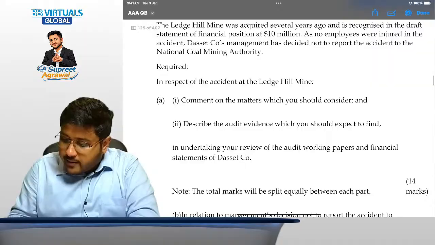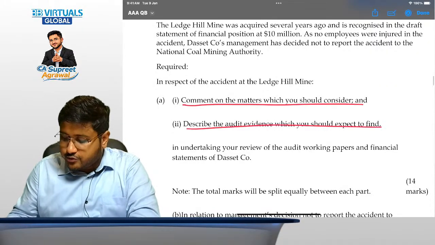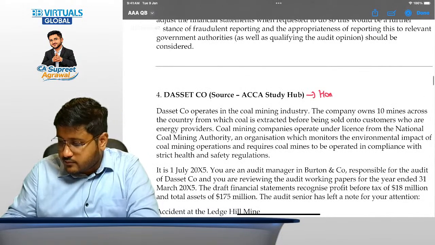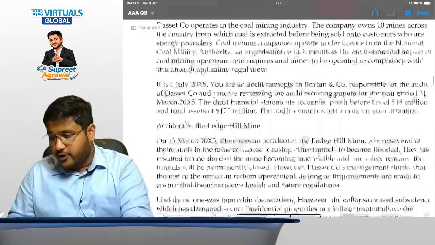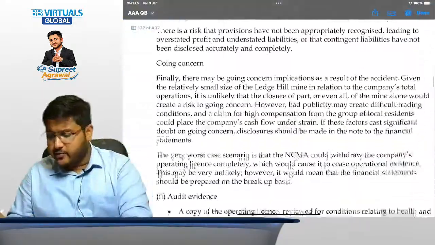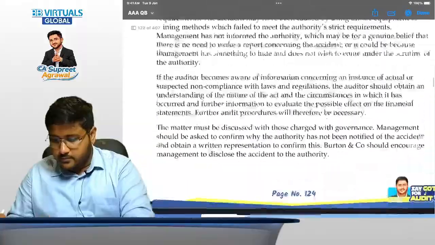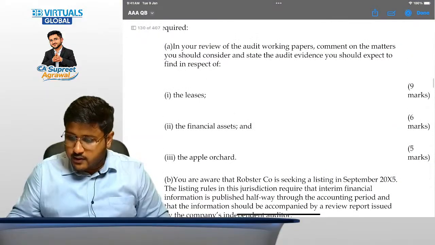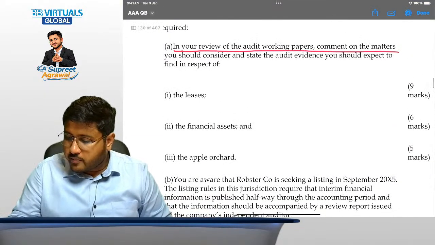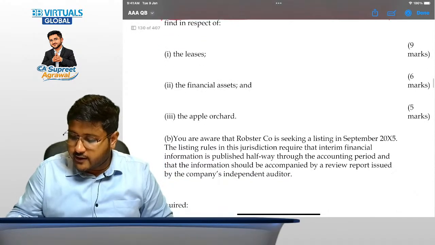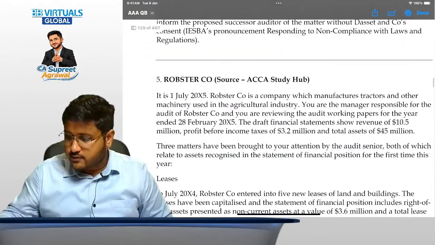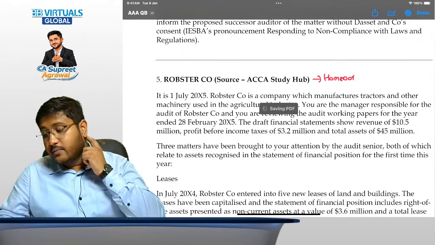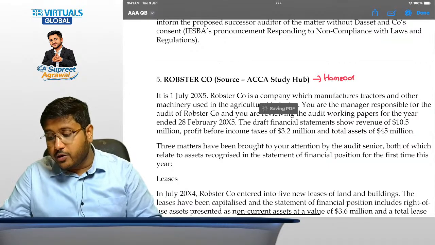Question number 4: comment on the matters that you should consider, describe the audit evidence that you should expect to find, right? Homework question. Please practice it from your end. If you face any trouble, you can ask me. Yes, definitely you should ask me. Now, question number 5: as in your review of the audit working papers, comment on the matters that you should consider and state the audit evidences that you should expect to find. Again, similar question, homework question. These are similar questions, so these should be your homework questions as well.